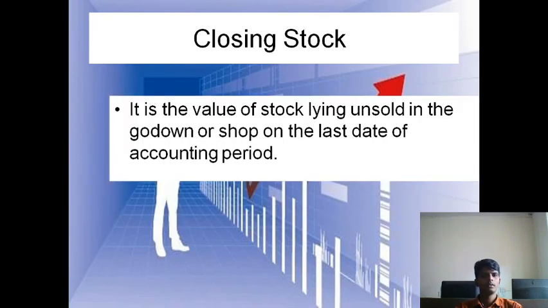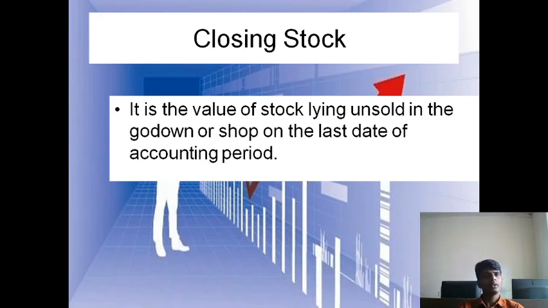Hope you are clear? So let's try to understand what is closing stock. As we discussed in the last class, opening stock is the value of stock lying unsold in the godown or shop on the first date of the accounting period. What is closing stock? Closing stock is the value of stock lying unsold in the godown or a shop on the last date of the accounting period.